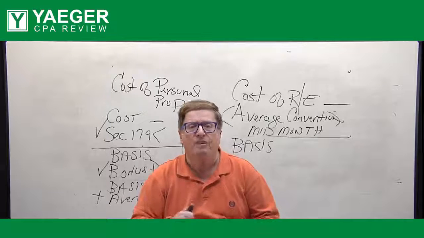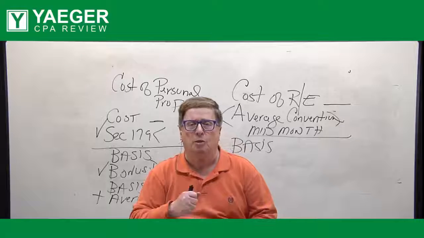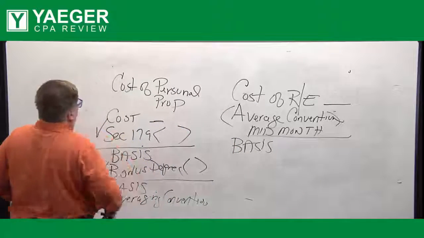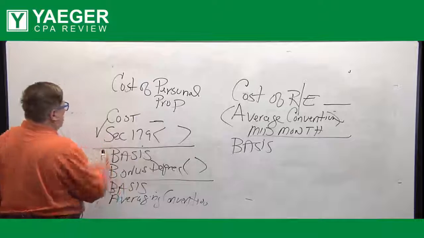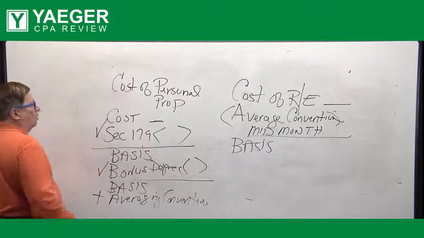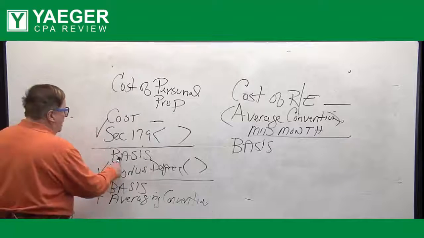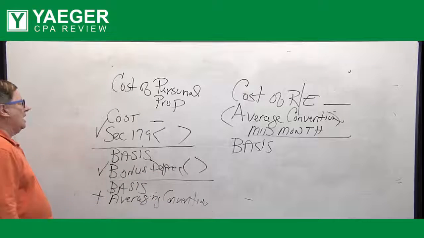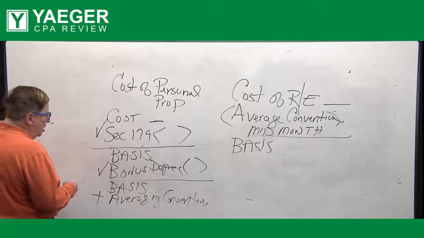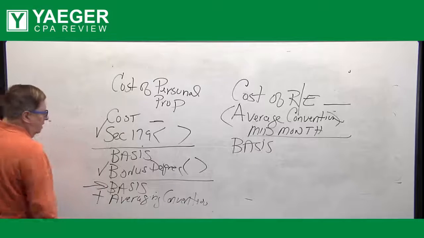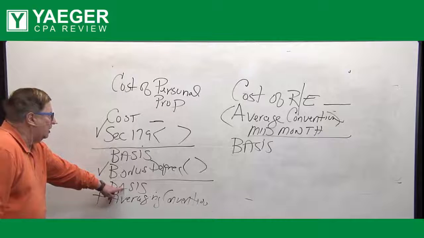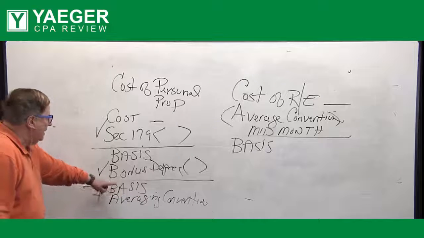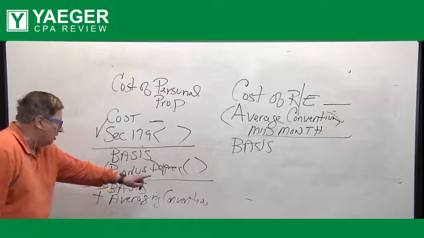And then the factors do not include bonus depreciation. So if you have personal property, you're going to have to manually subtract the Section 179 basis. Then you're going to have to subtract bonus depreciation. That's not included in the factor. Then, whatever this amount is, you multiply by the factor, look at the averaging convention method, take the life, and then it'll give you the averaging convention amount.